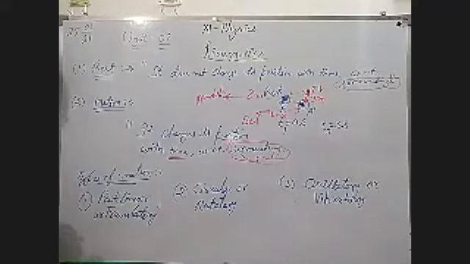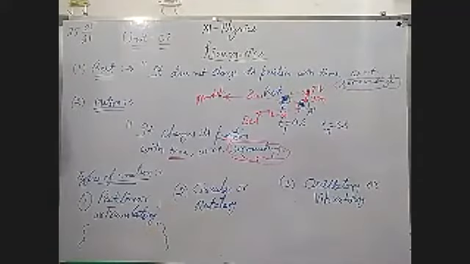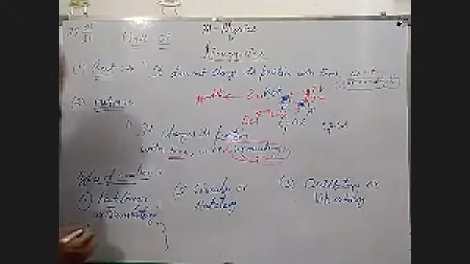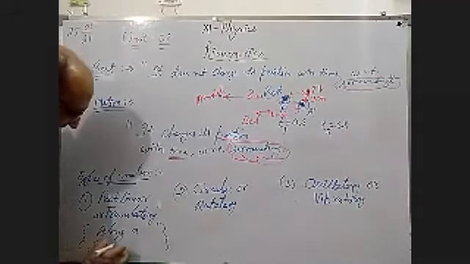Rectilinear or translatory is a very easy thing. In this, an object or a body moves along a straight line.